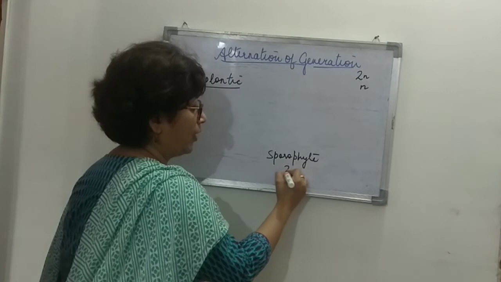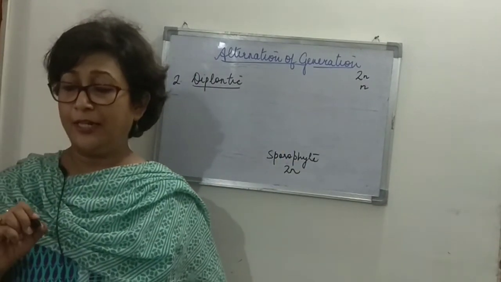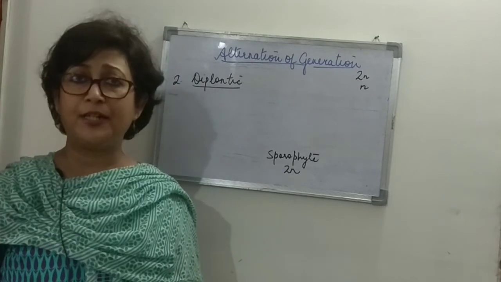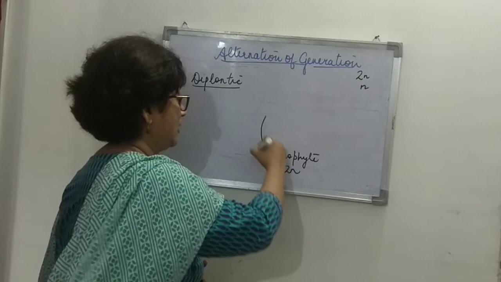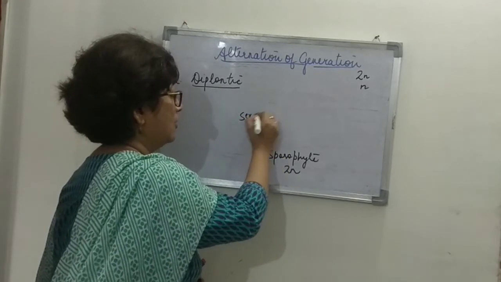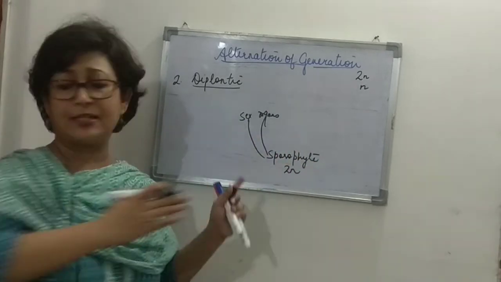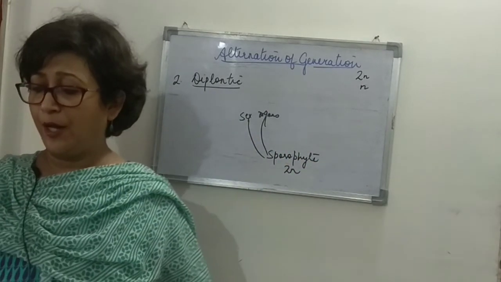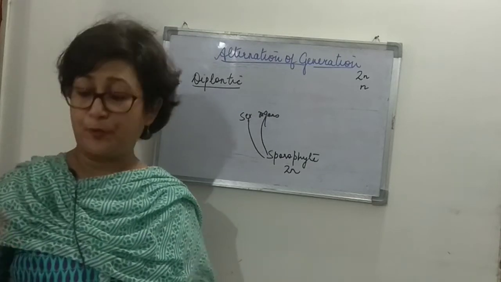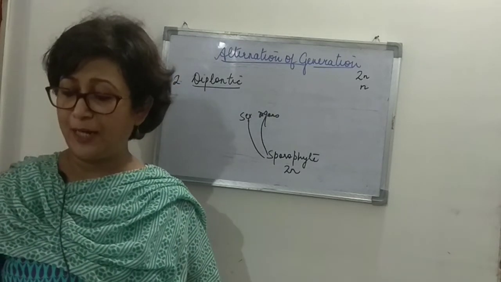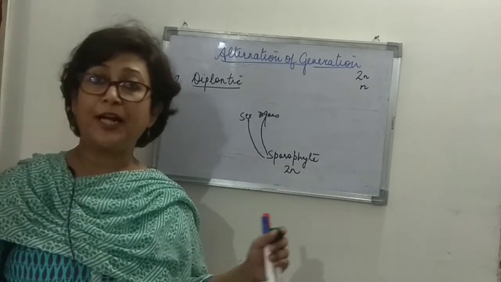It's diploid, so we represent it as 2N. Now the sporophyte is the main plant body. On the sporophyte itself, the sex organs are present, and these sex organs produce gametes. So the diploid plant body is elaborated by growth.